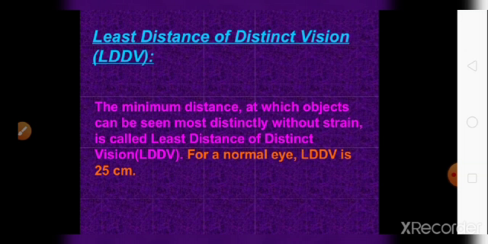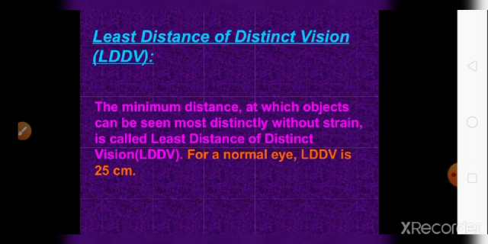As the name suggests, least means minimum, distance of distinct means you are able to see closely placed objects separately. So the minimum distance at which you are able to see closely placed objects separately, or in other words distinctly, without any kind of heaviness, strain or pain in your eyes, that distance is least distance of distinct vision. Short form is LDDV, but I advise you not to use short forms.